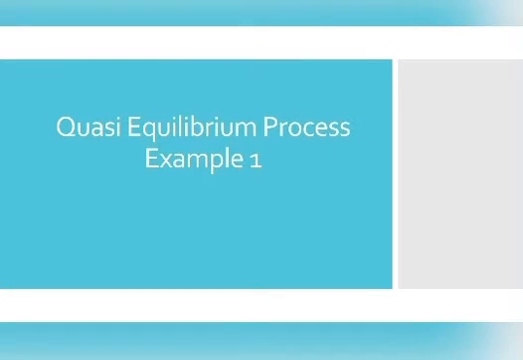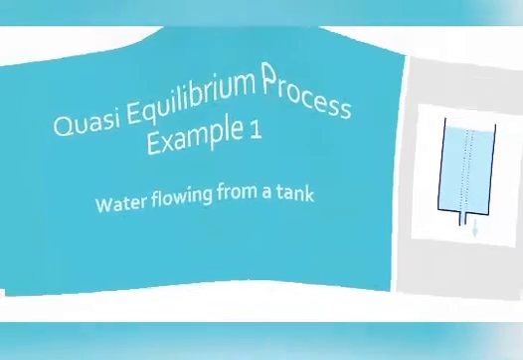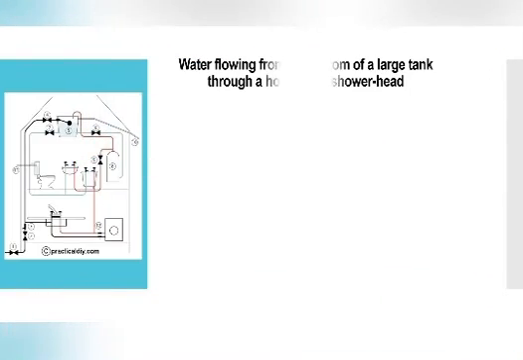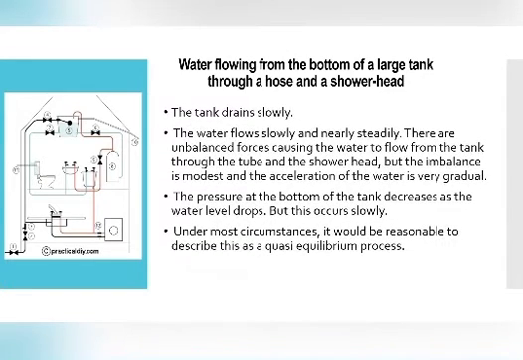As an example for the quasi-equilibrium process, I would like to talk about water flowing from a tank. Water flows from the bottom of a large tank through a hose and a shower head. In this process, the tank drains slowly. The water flows slowly and nearly steady.